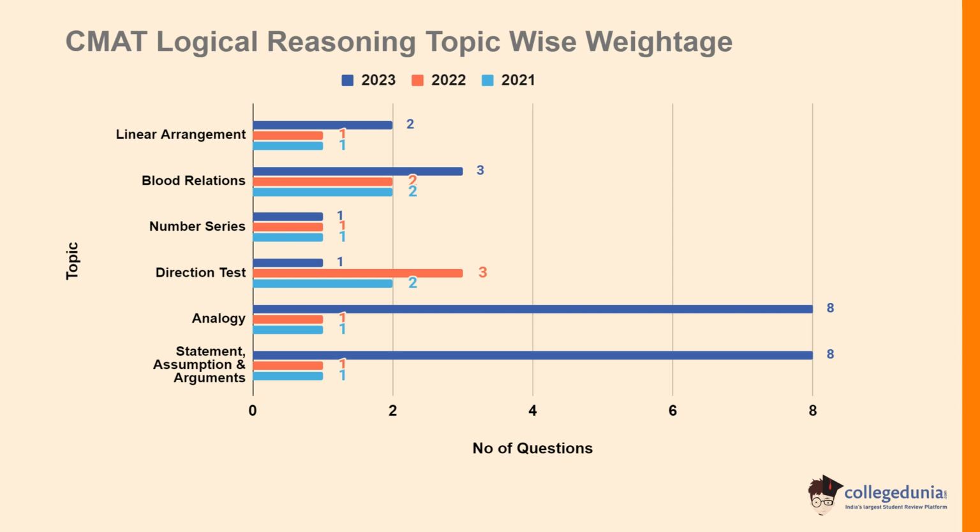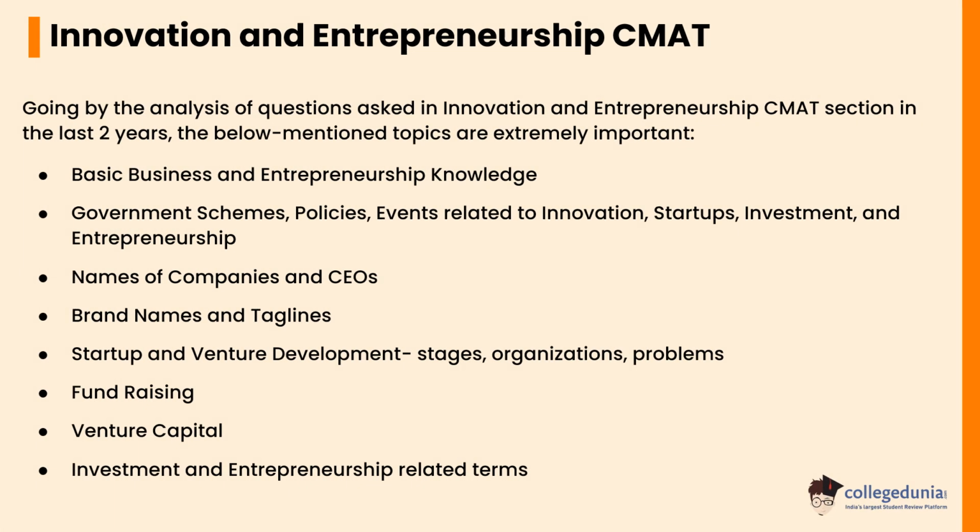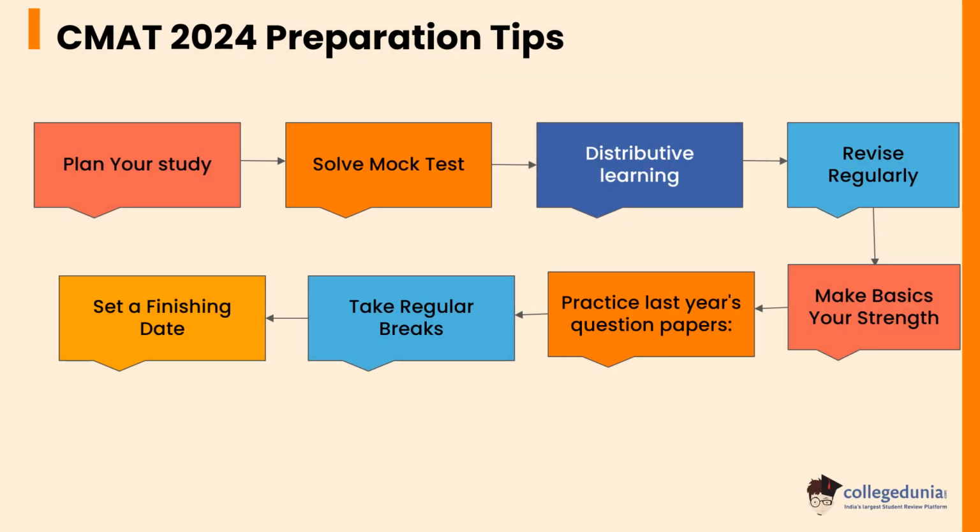Going through the analysis of questions asked in innovation and entrepreneurship CMAT section in the last 2 years, the below mentioned topics are extremely important. Basic business and entrepreneurship knowledge, government schemes, policies, events related to innovation, startups, investment and entrepreneurship, name of companies and CEOs, brand names and taglines, startup and venture development, stages, organizations, problems, fundraising, venture capital, investment and entrepreneurship related terms. Let's check the CMAT 2024 preparation tips.